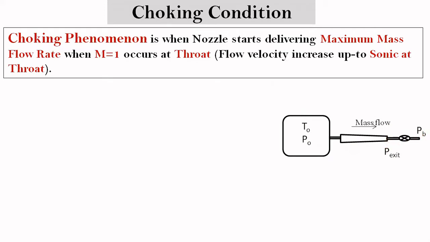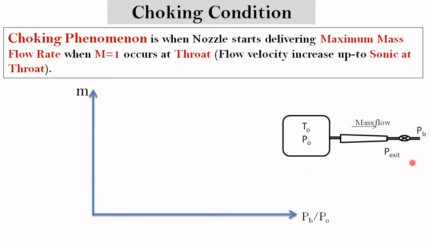So when we lower this back pressure by opening this valve, there will be a flow through the nozzle, or we can say the air or gas expands from this stagnation pressure P0 to an exit pressure or a back pressure. So there will be a mass flow through a nozzle. We can say the mass flow rate depends on the back pressure and the stagnation pressure. So now let's plot variation in mass flow rate with respect to ratio of back pressure to stagnation pressure.